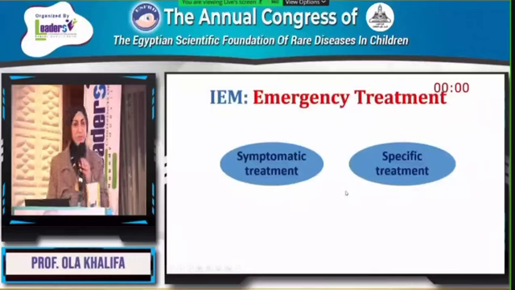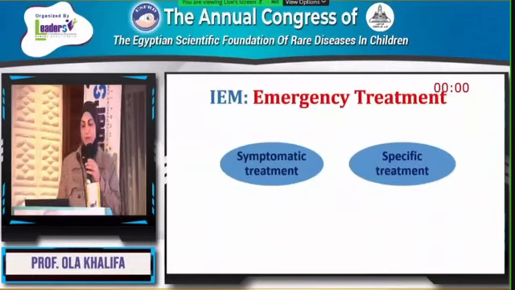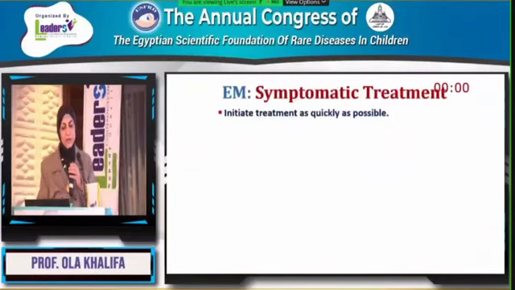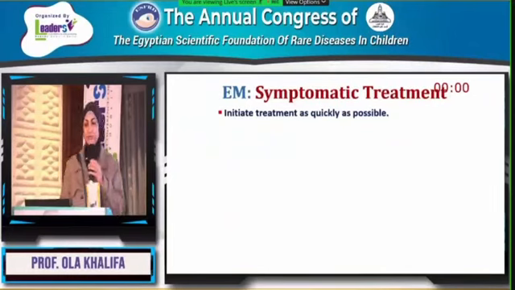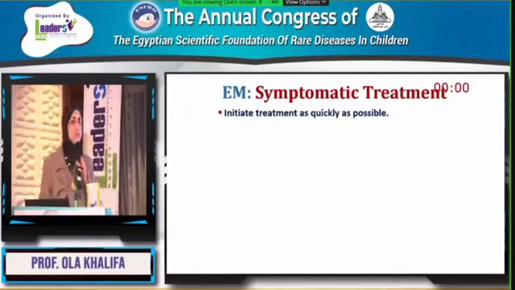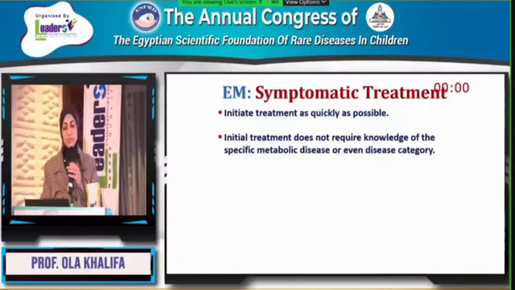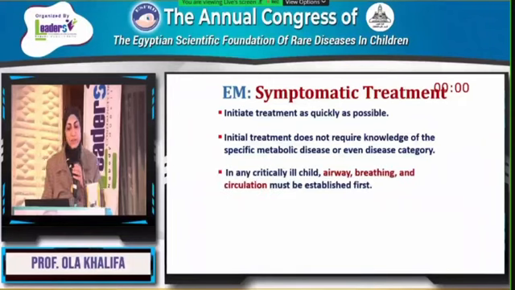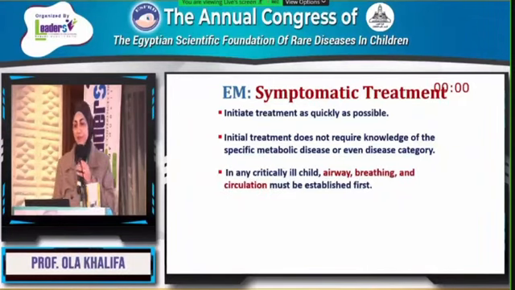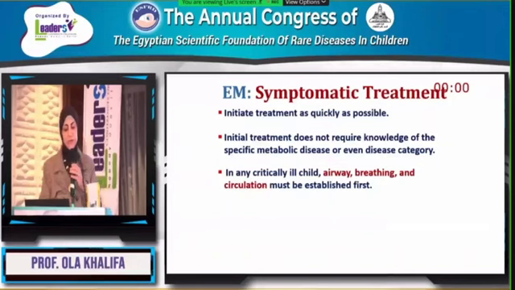Emergency management has two components: symptomatic as well as specific treatment. For symptomatic treatment, I have to initiate treatment as quickly as possible, even if I don't know what the patient has. I have to start the initial treatment that doesn't require knowledge of the specific metabolic disease or disease category. In any critically ill infant, airway, breathing, and circulation must be established.